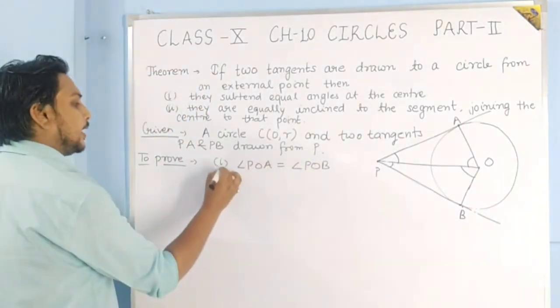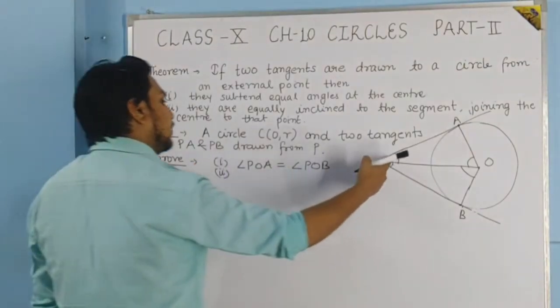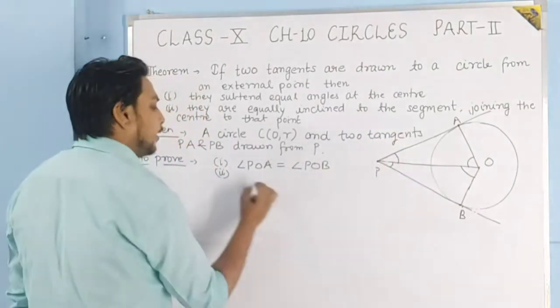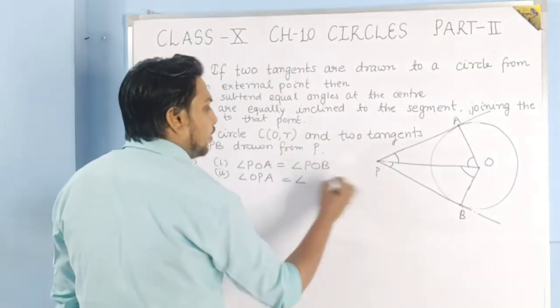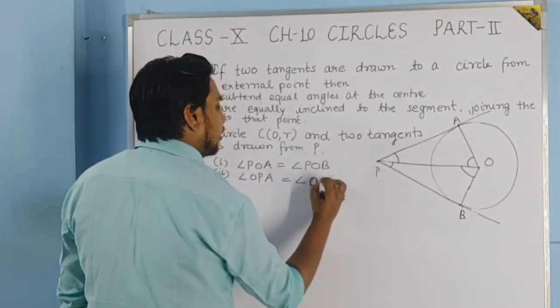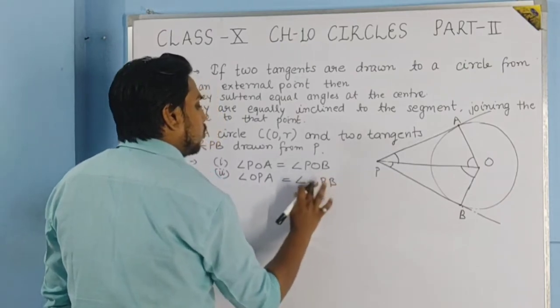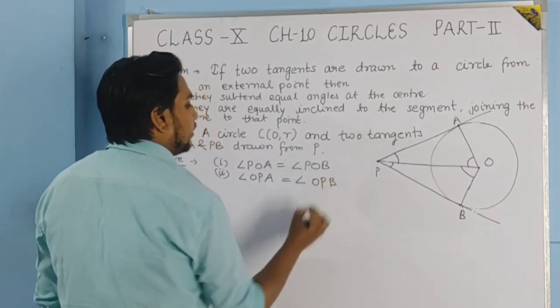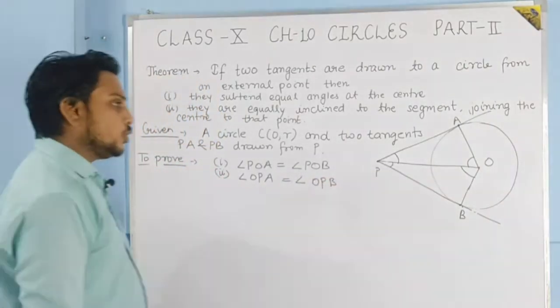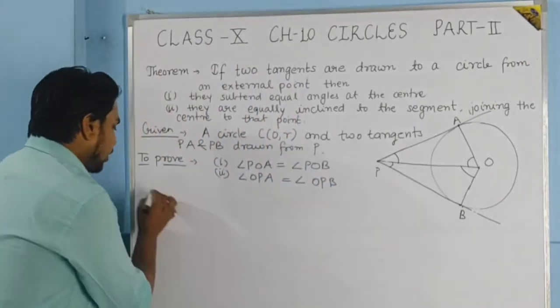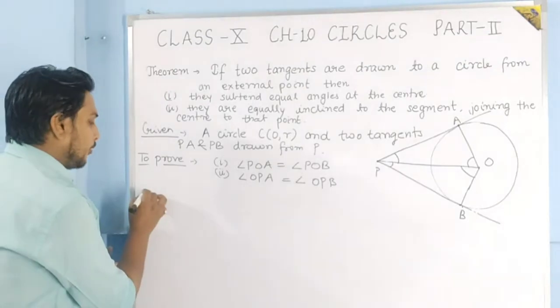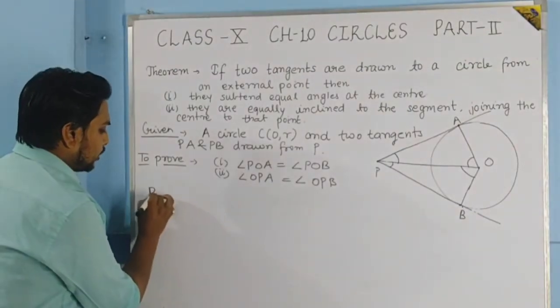Okay, and in the second one we have to show that angle OPA is equal to angle OPB. This we have to show, that these angles are equal. So students, to prove them, what concepts here will we use? We will do a direct proof.